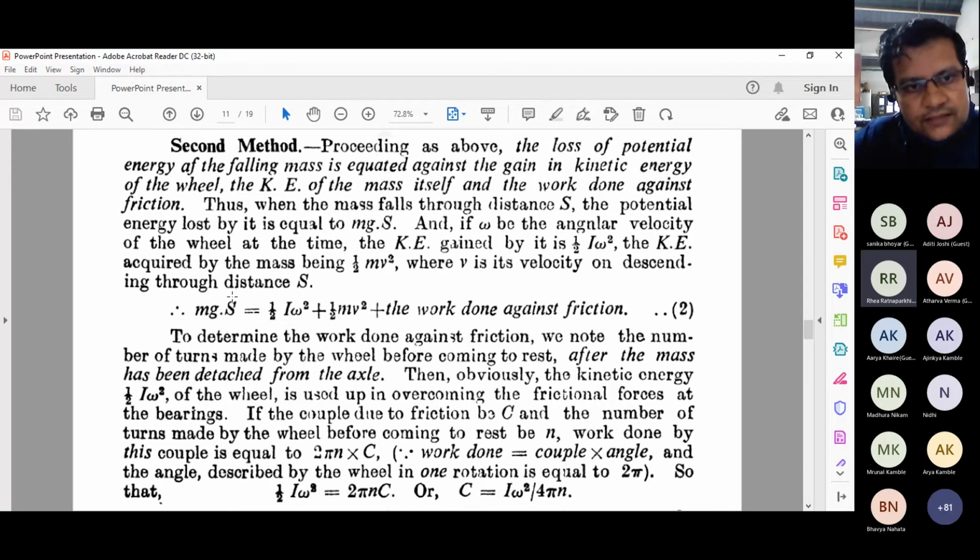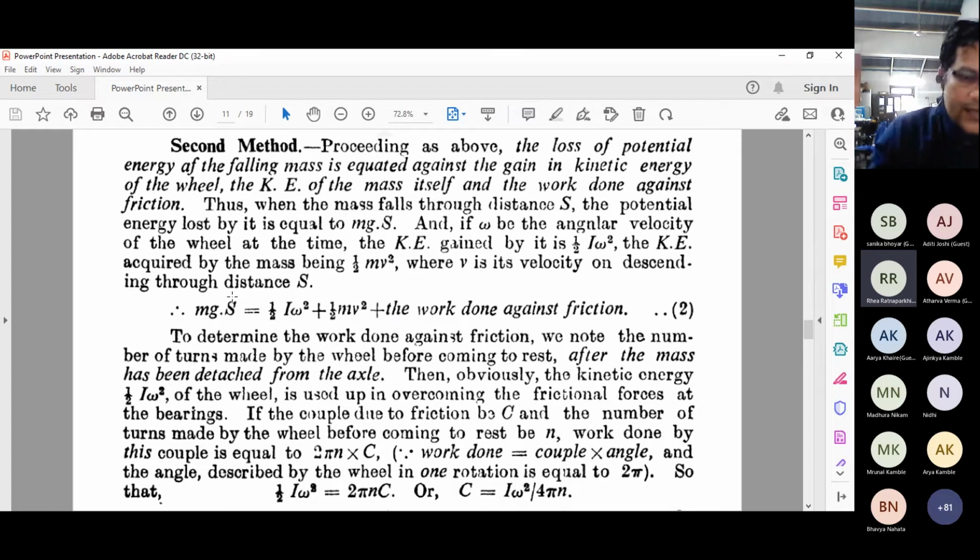Like I mentioned, you need to put a weight in a pan, the mass m, whose weight is mg, and that mass falls through a certain distance. So I mentioned the potential energy lost by the system. When you have a pan hanging above the ground, what is the potential energy? It is just mgh: mass times gravity times the height at which you keep the mass. So mg multiplied by the distance, mgh, is the potential energy.